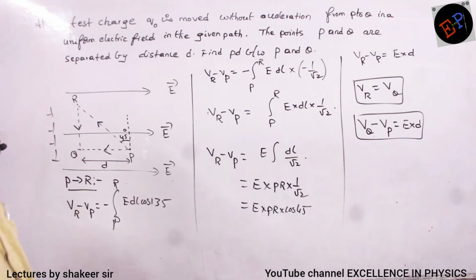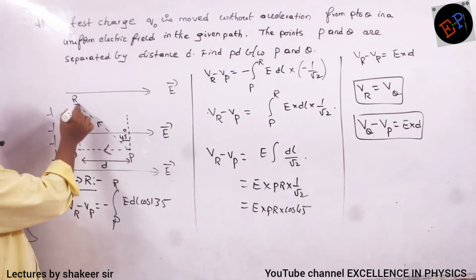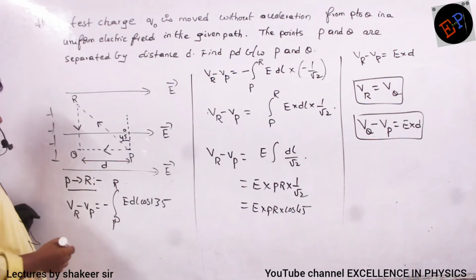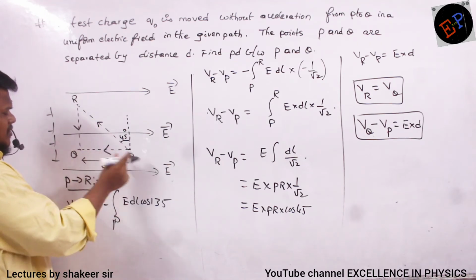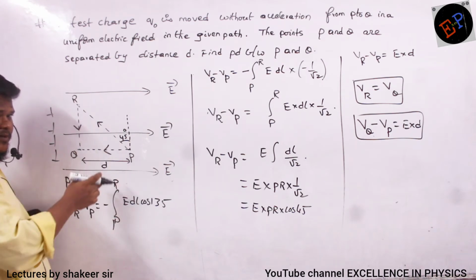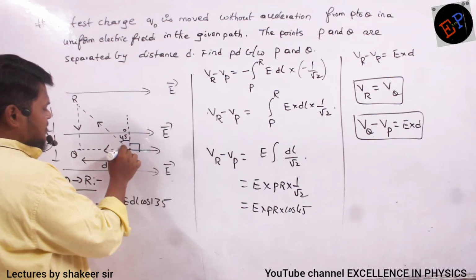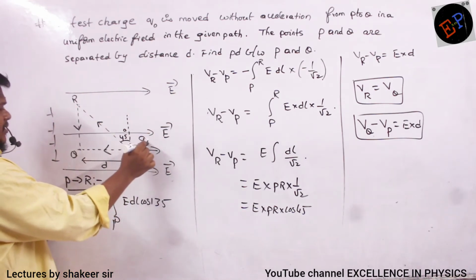Make a note. See, first of all I will travel from P to R. Now in traveling from P to R, what is the angle made by the electric field and the path? Is it 45? The electric field is in this direction. This is 90, and this is the path in which you are traveling, 90 plus 45.